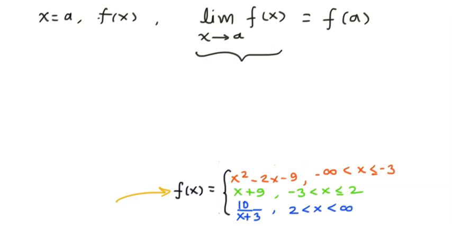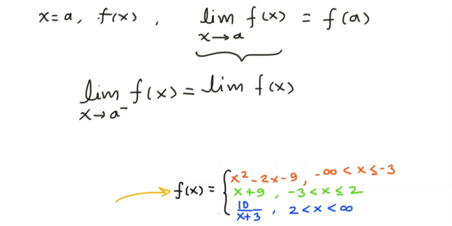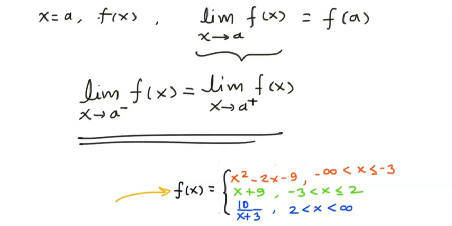The left hand side is talking about the limit of x going to a, and you know that the limit exists only if the limit of f of x as x goes to a from the left hand side, which is denoted by a negative sign at the top, is equal to the limit of f of x when x approaches a from the positive side. So if this is true, then only the limit exists.